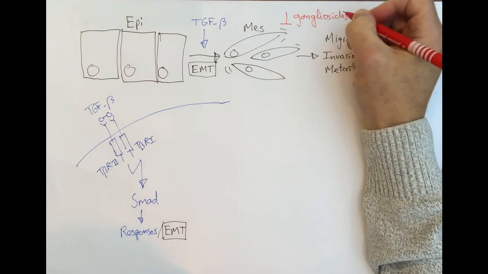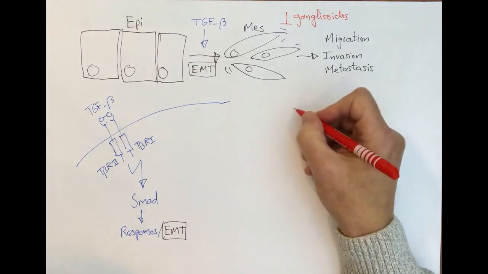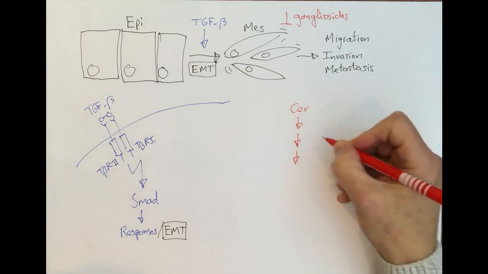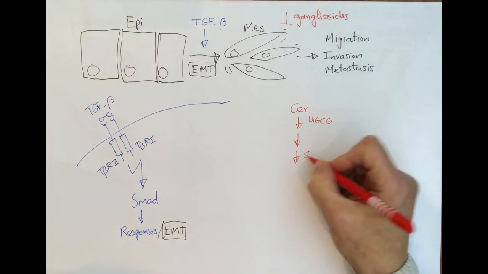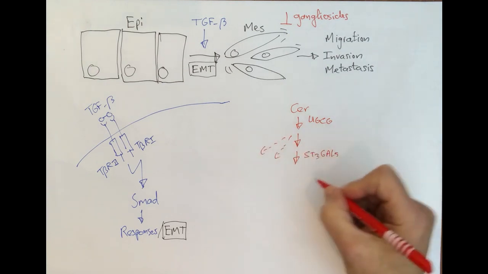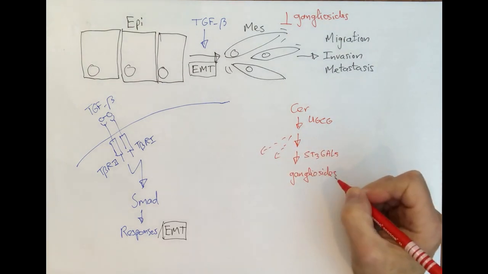The synthesis of glycosphingolipids starts with the addition of glucose to ceramide by the enzyme UDP-glucose ceramide glycosyltransferase, in short UGCG, and continues with the formation of more complex glycosphingolipid structures. Production of gangliosides is controlled by the enzyme ST3GAL5.